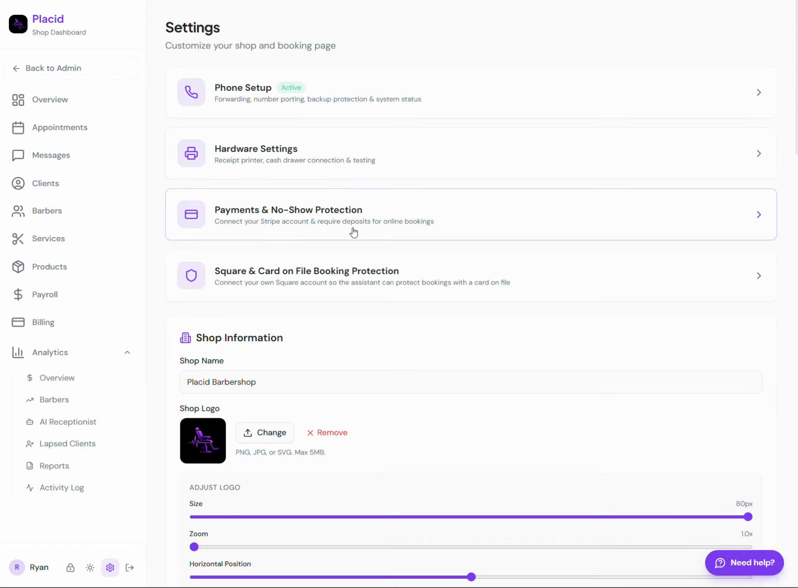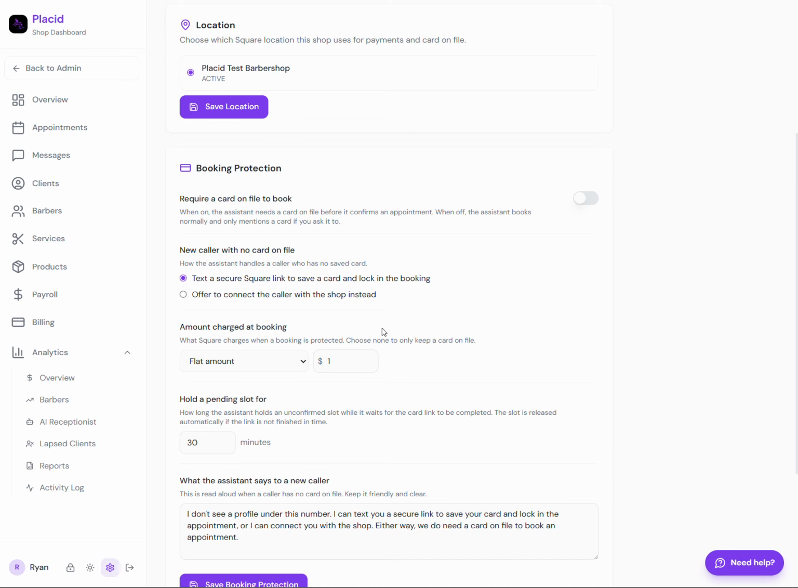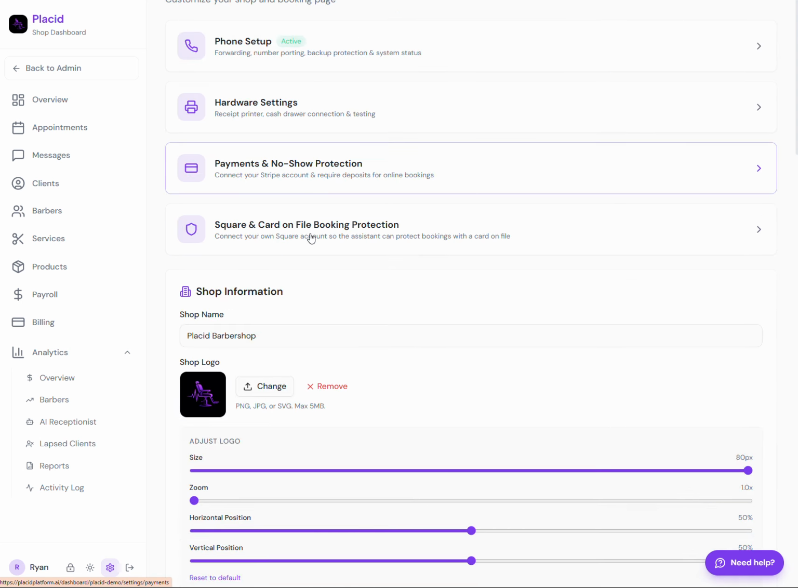Other things that you can customize is if you have Square, you can add Square connected here. So as long as that's taken care of, then when somebody books an appointment, if they need to add their card, the AI will take the card. It'll send them a payment link if they don't have an account on file, and then they'll go ahead and be able to book that way.